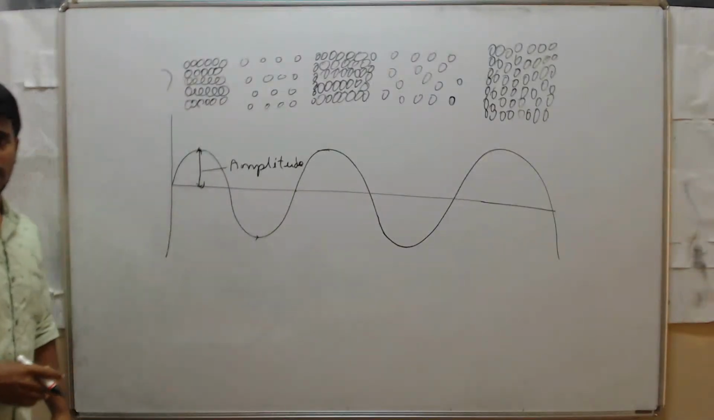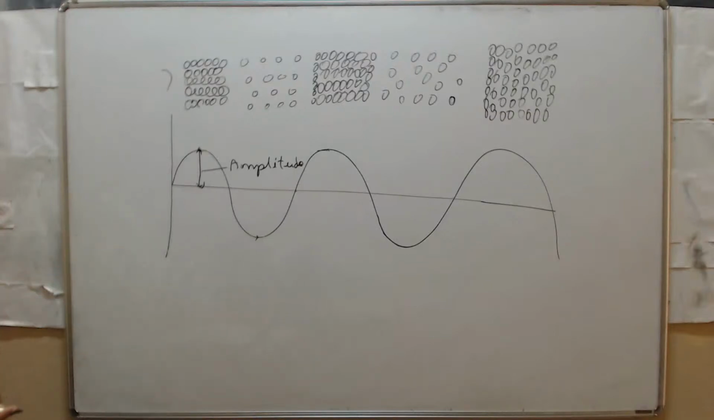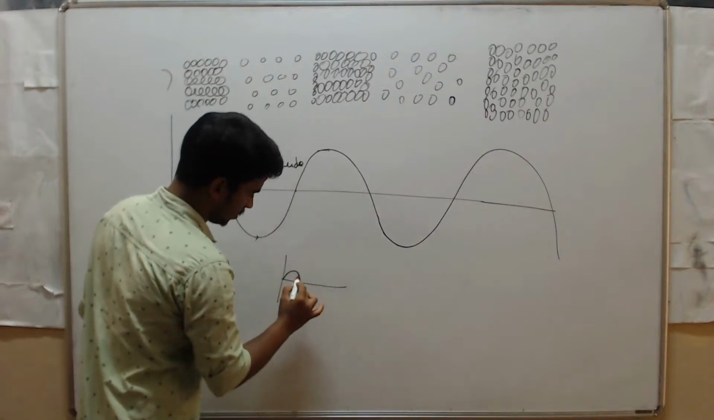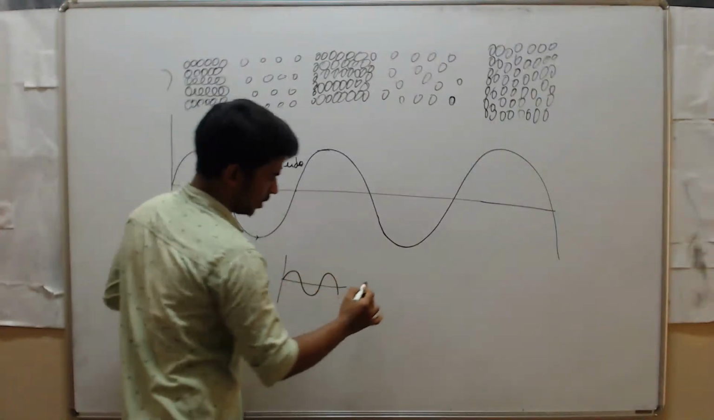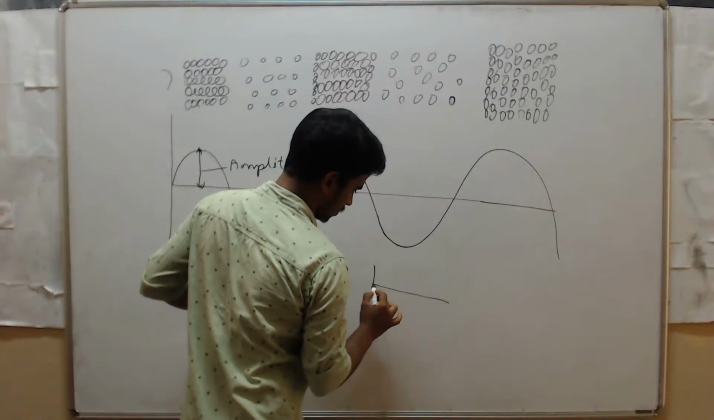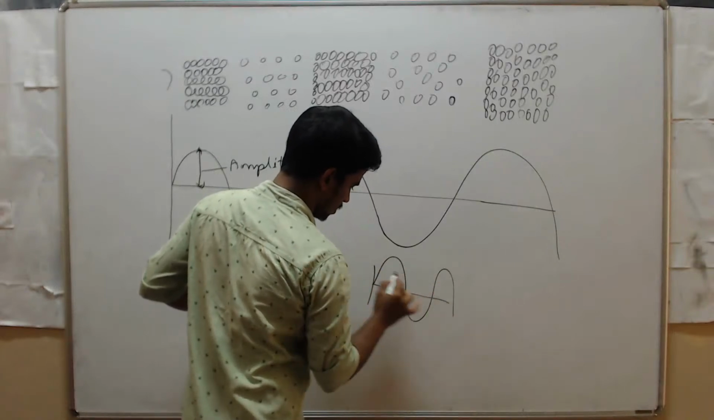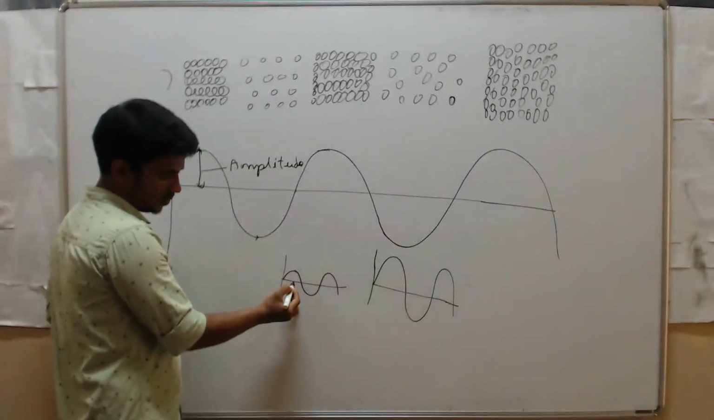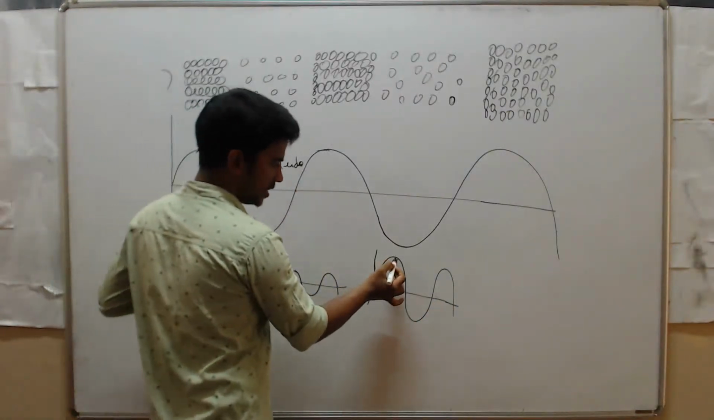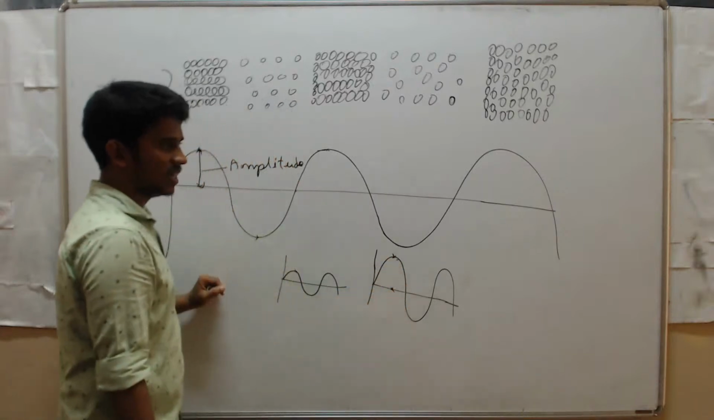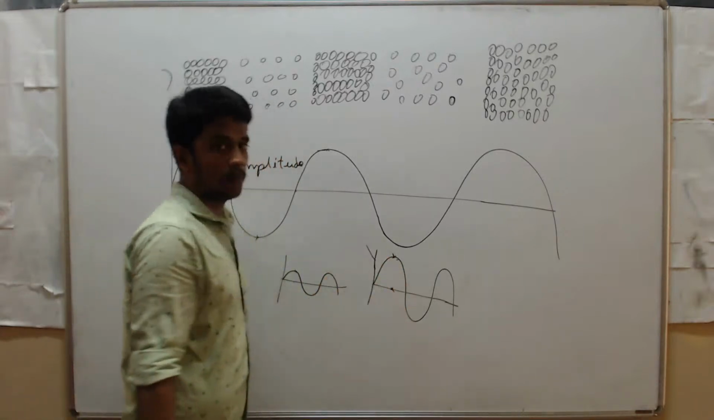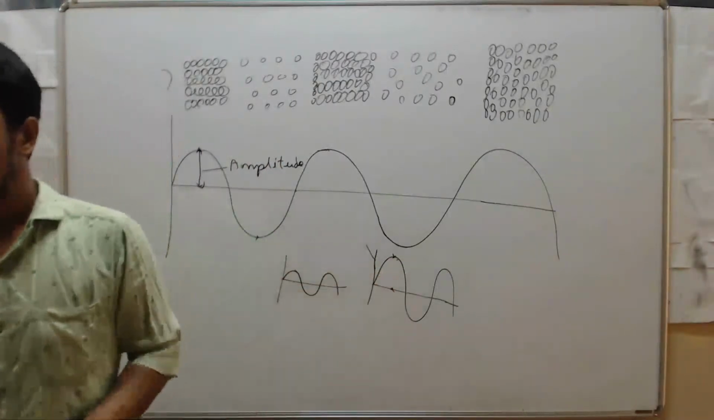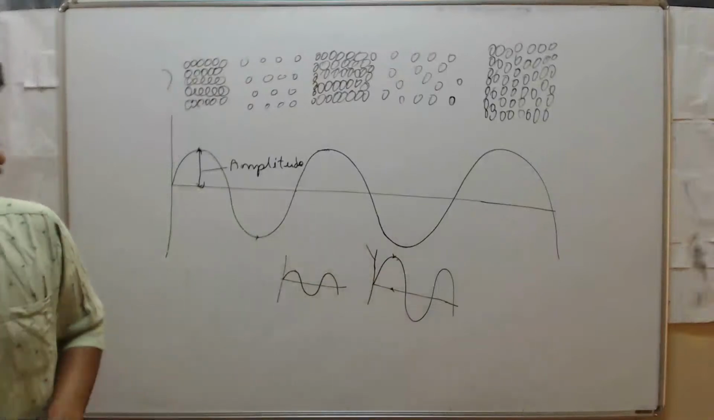Now see here, some waves have different amplitudes. For example, take these two waves, and one more. Just observe here. Here the distance from this crest to the mean position is less, but here the distance is more. So we can say that this sound has more amplitude, and this sound has less amplitude.